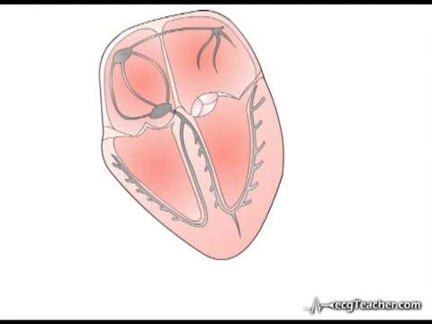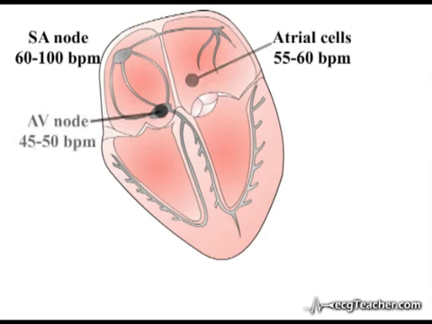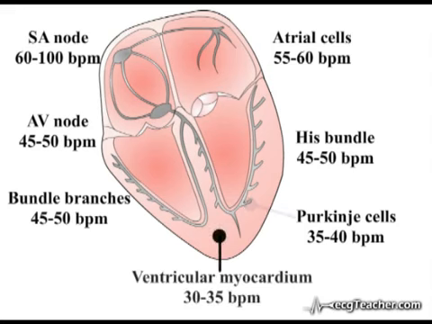Precisely which site takes over from the SA node depends on the type of problem preventing the node from depolarizing the ventricles. We will go through the nature of these problems in section 5, but for now it is important to appreciate that as we move further distal to the SA node, the heart rate generated by an ectopic site becomes progressively slower. You'll note from the heart rates quoted here that escape rhythms are therefore one potential cause of a bradycardia, that is, a heart rate less than 60 beats per minute.